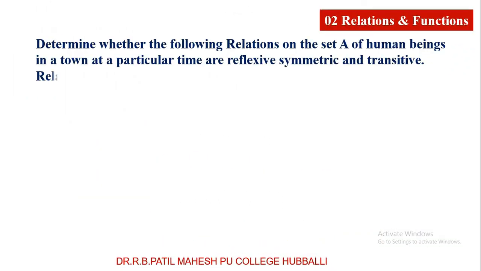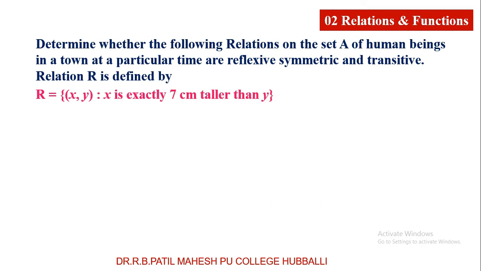Determine whether the following relations on the set A of human beings in a town at a particular time are reflexive, symmetric and transitive. Same example, but the relation is different. What is the relation we have? (x, y) such that x is exactly 7 centimeter taller than y. Remember the relation between x and y.